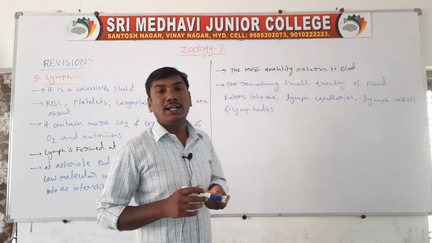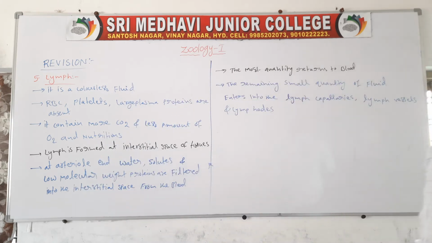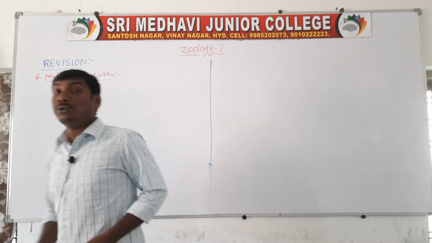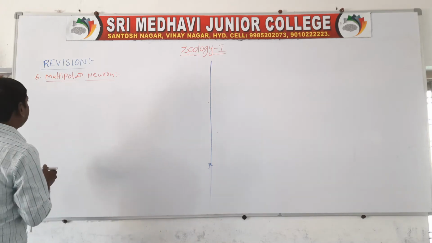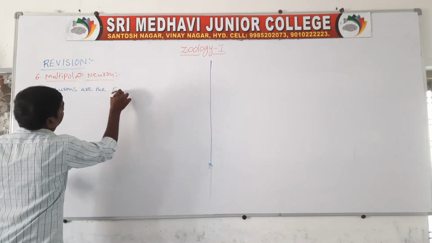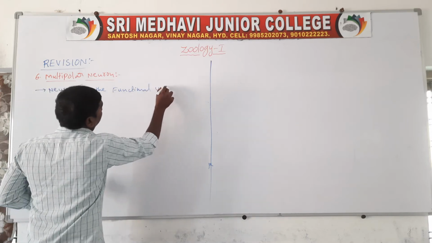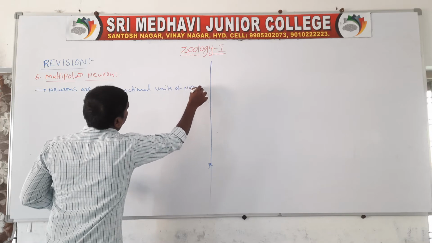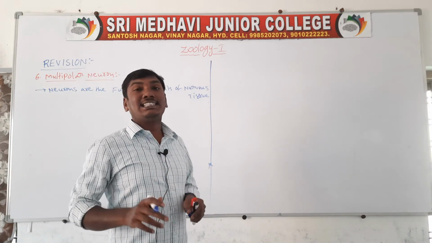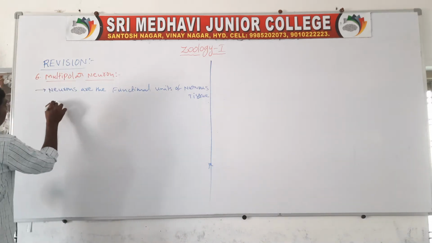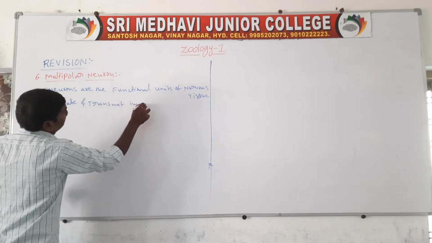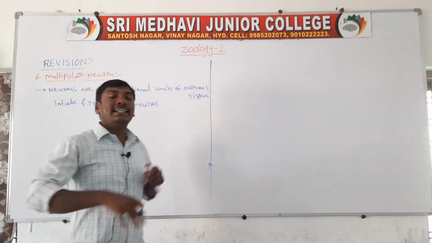Next question, multipolar neuron. Neurons are the functional units of the nervous tissue. They initiate and transmit impulses.